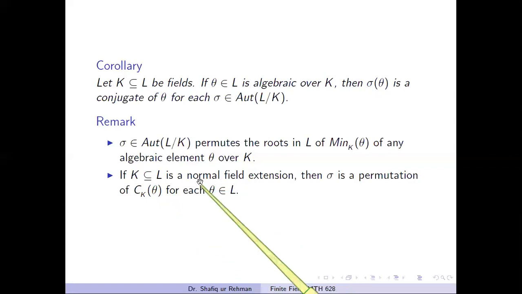But in general, if this is not a normal field extension, then maybe some root of the minimal polynomial lies outside of this field L. But here, if this is a normal field extension, or in particular, if these are finite fields, then any automorphism of L over the field K is a permutation of this set of all elements which are conjugate to theta.